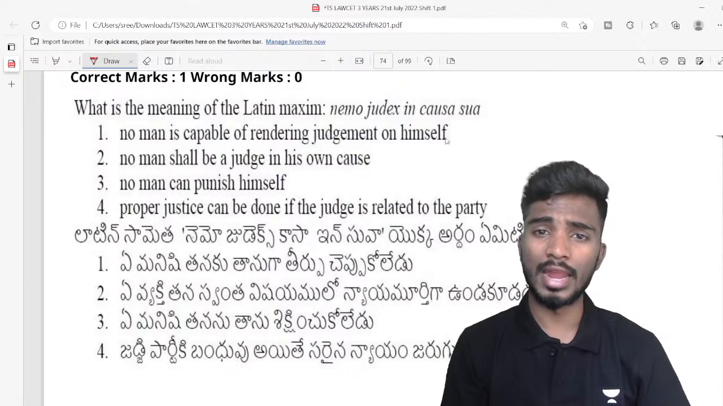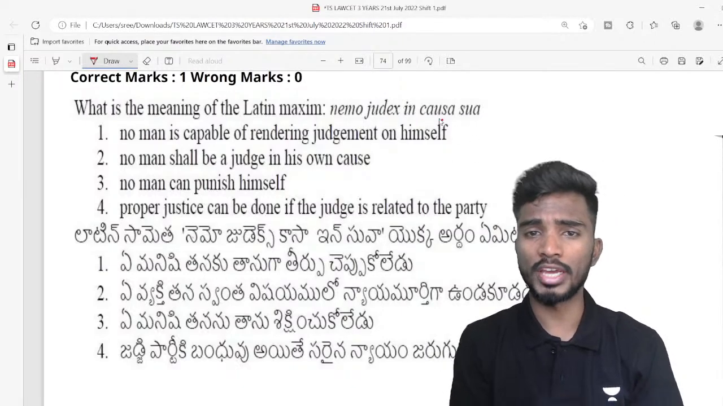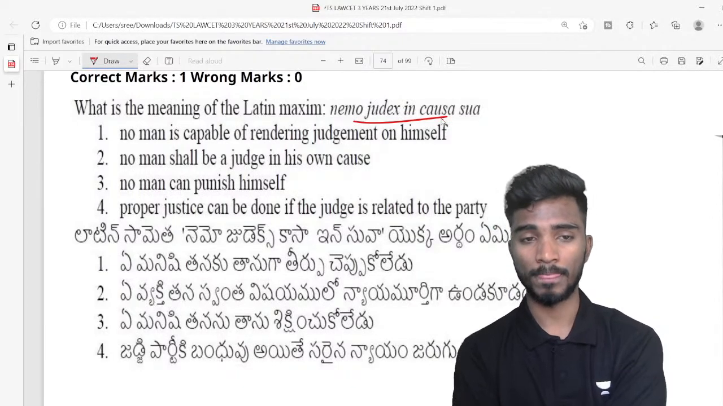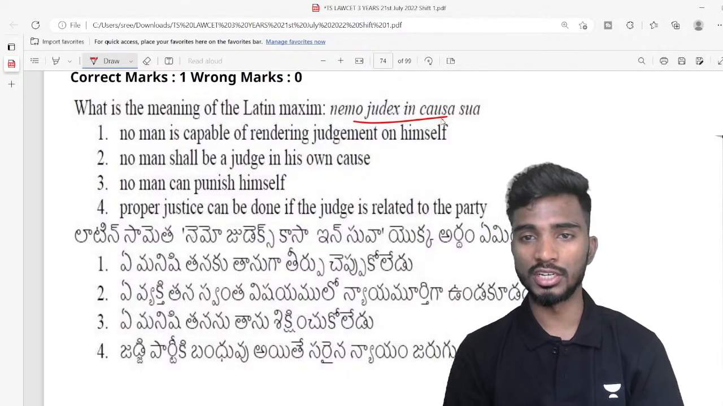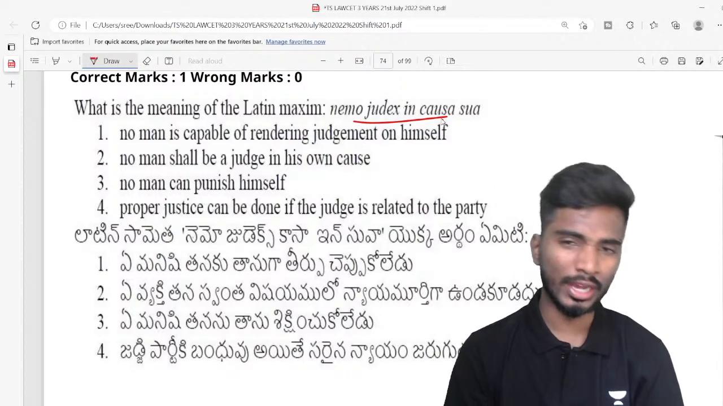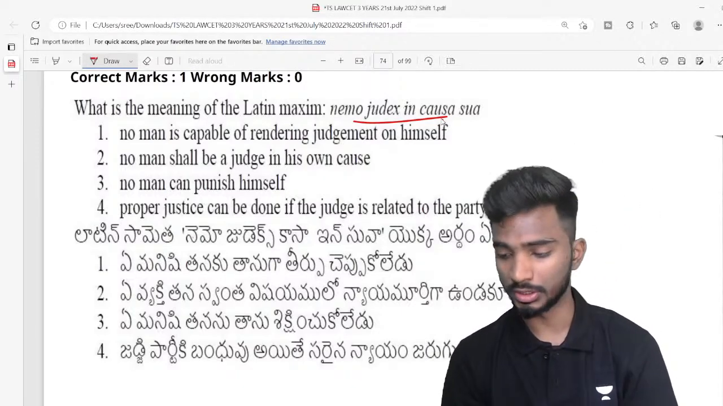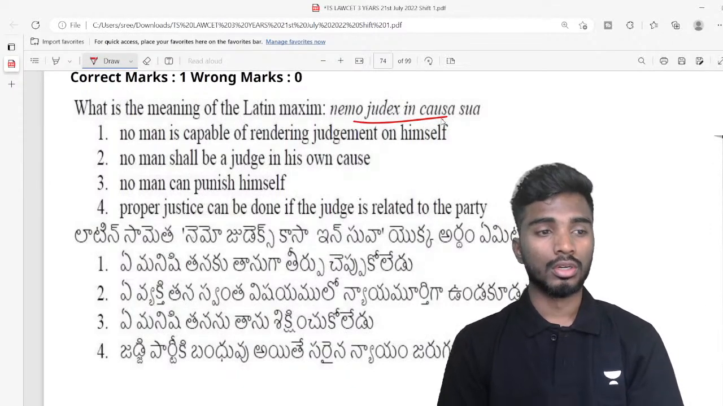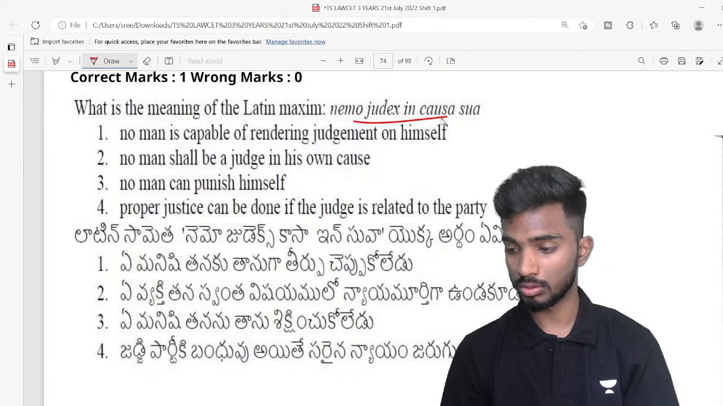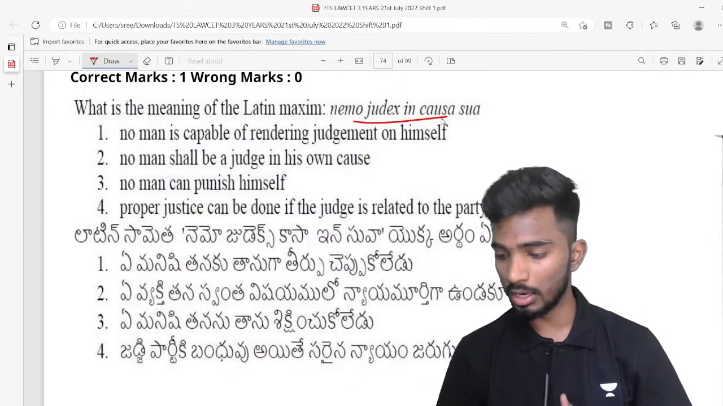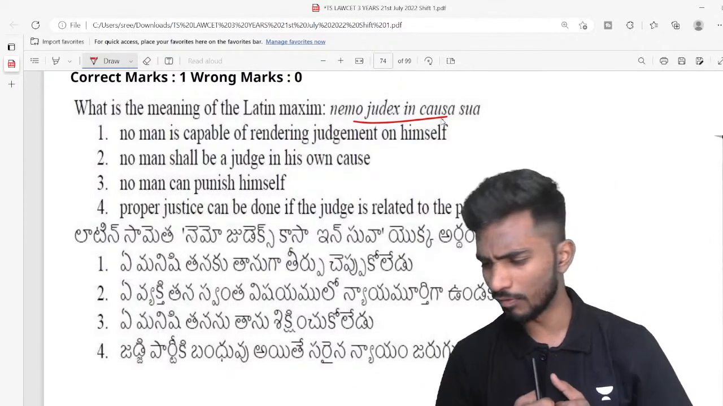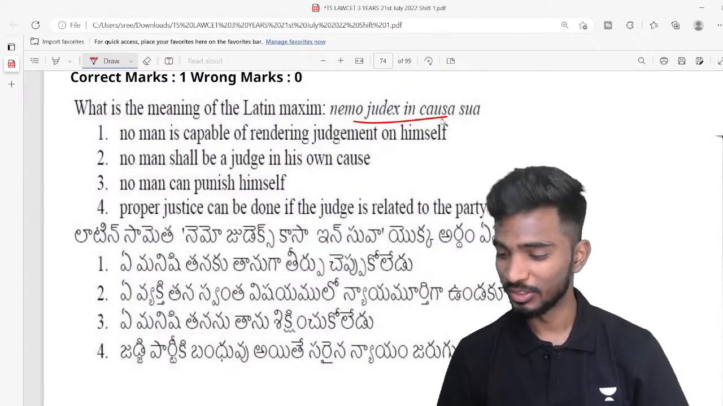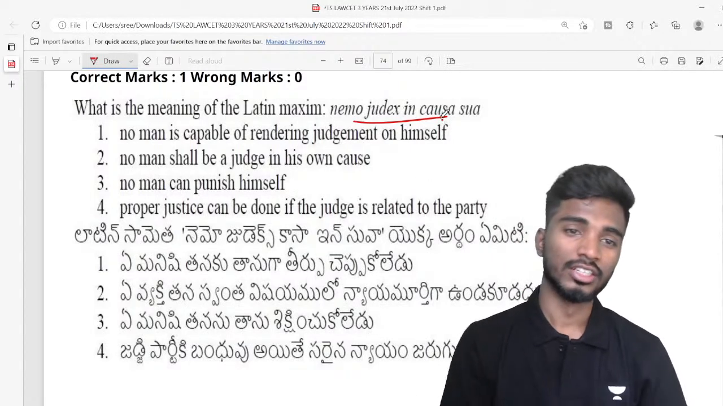What is the meaning of the Latin maxim Nemo judex in causa sua? I explained this in the class, so I am expecting an answer from you guys. Nemo judex in causa sua. Nemo judex sua in causa is also appropriate. What do you think is the right answer? Very quickly. Well done. No, Alpha, you gave 2 answers. Which one should I consider? Very good, Alpha. Excellent.